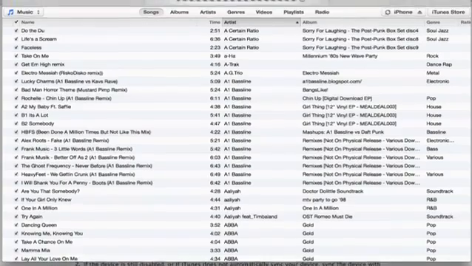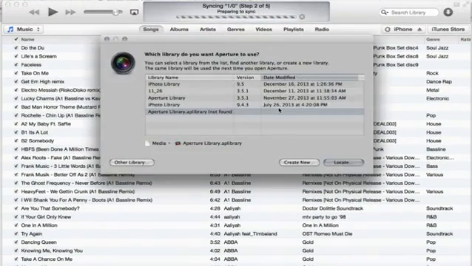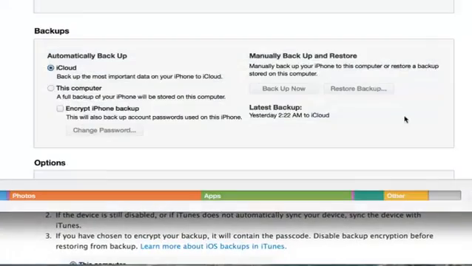Now, as the help topic said, it presumes that you've synced it with this computer in the past. If you've never synced it with this computer, you will have to restore it. But what we see take place right away is syncing. And when the iPhone syncs with iTunes, it's going to re-enable it. And then once it's finished syncing, you can actually go through here in order to change the password.